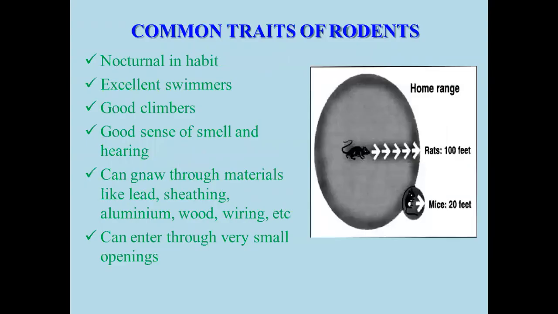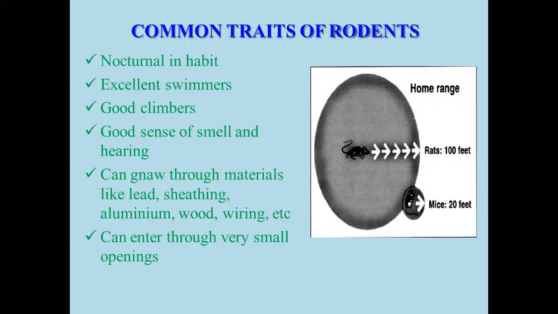So, moving on to the common traits of rodents. What are the common traits of rodents? They are nocturnal in habit. The main one is that they are excellent swimmers. They are good climbers, and at the same time have a good sense of smell and hearing. For example, rats can hear from 100 feet.